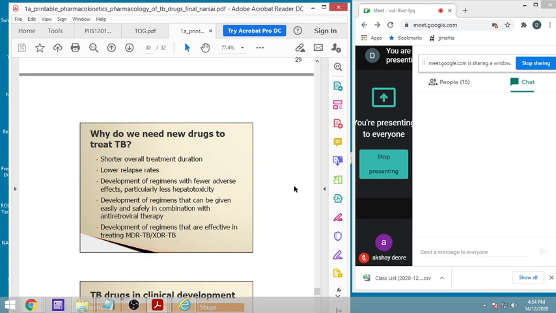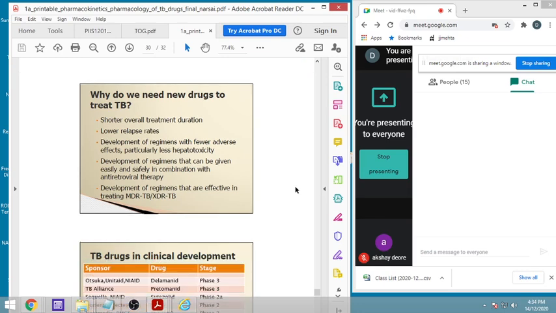There are many new drugs. I told you about bedaquiline, which is added into our latest guideline. It has not been there in many books. So there are many drugs. Why do we need new drugs in that? Because it should shorten the overall treatment duration. It should lower the relapse rate, because at present the relapse rate is comparatively very high.